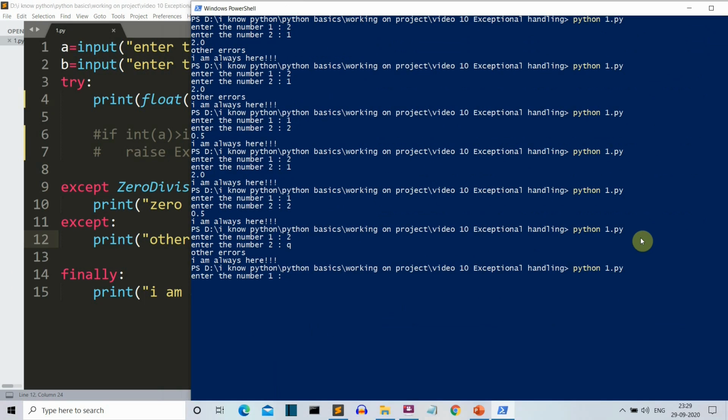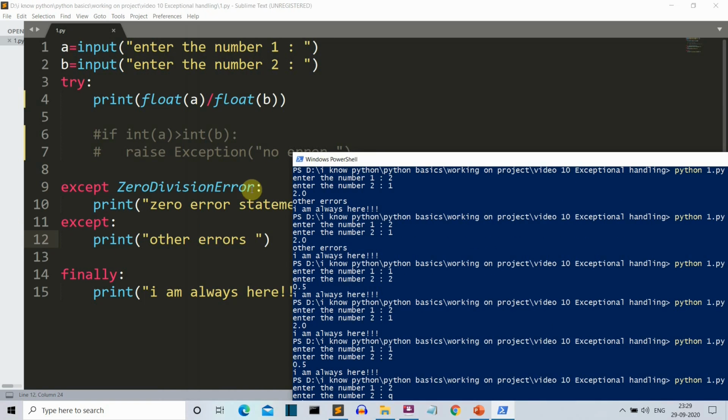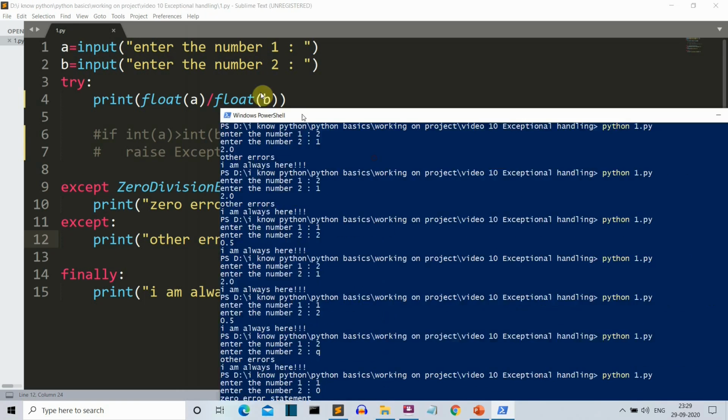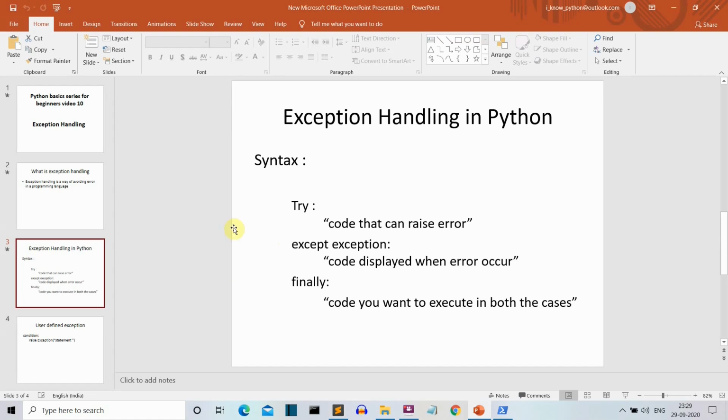Now let's provide 0 as the B value. So here you can see the zero division error statement. So this zero division error except block was executed. Okay, so this is a very simple concept, and I want you to understand this and not just memorize.